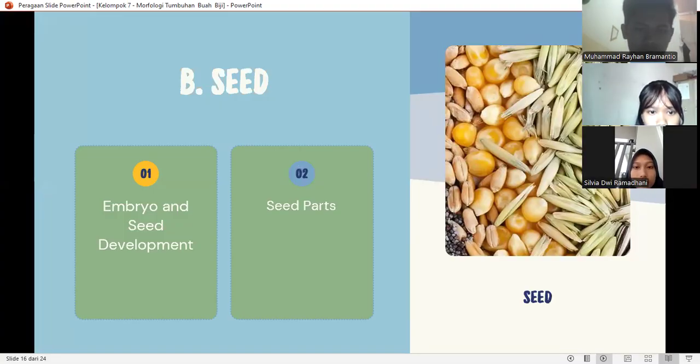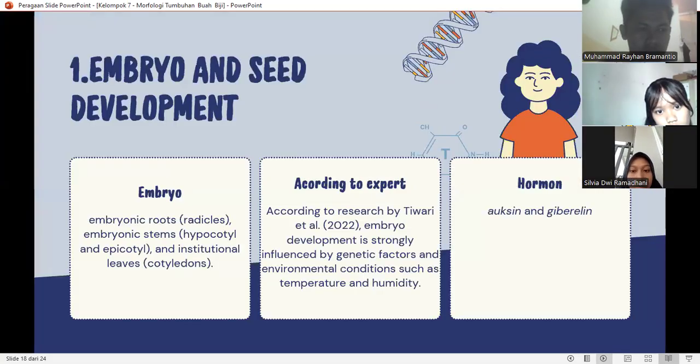Our material is 2.0.1, embryo and seed development and seed parts. Seed is a reproductive structure in flowering plants that functions as a means of propagation and dispersal. It contains an embryo that can develop into a new plant after undergoing germination.